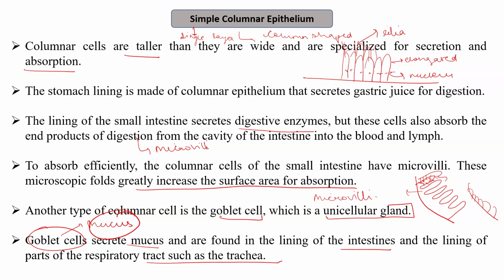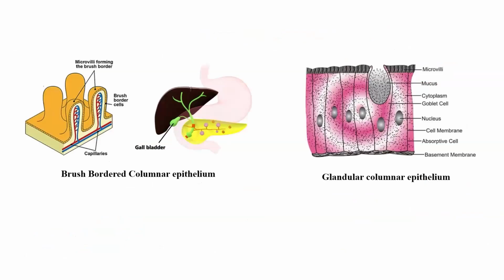In the intestine, it prevents the intestine from getting destroyed by its own digestive enzymes. So the mucus helps in preventing the destruction of the intestinal lining by its own digestive enzymes, by acting as a barrier between the cells and the digestive enzymes.